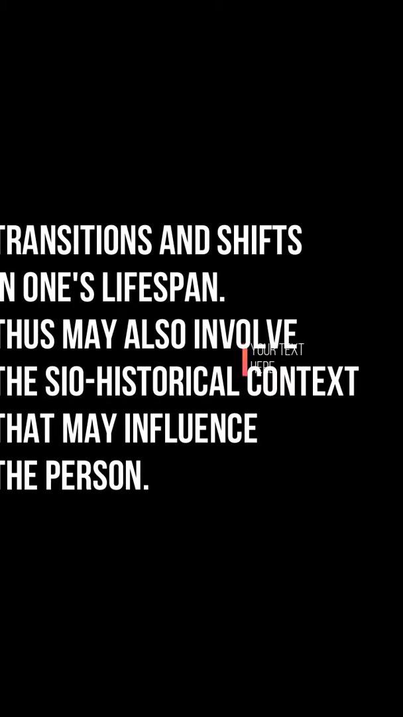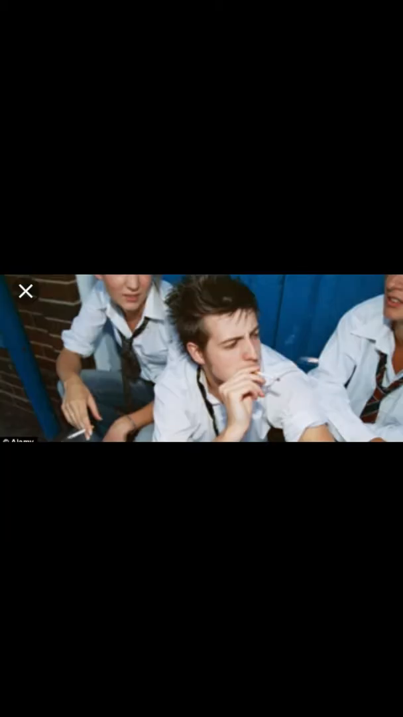The last one is the chronosystem. The chronosystem includes the transitions and shifts in one's lifespan. This may also involve the socio-historical context that may influence a person. One classic example of this is how divorce, as a major life transition, may affect not only the couple's relationship but also their children's behavior.